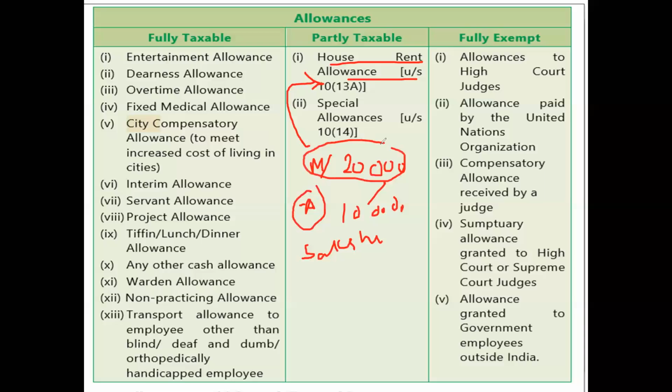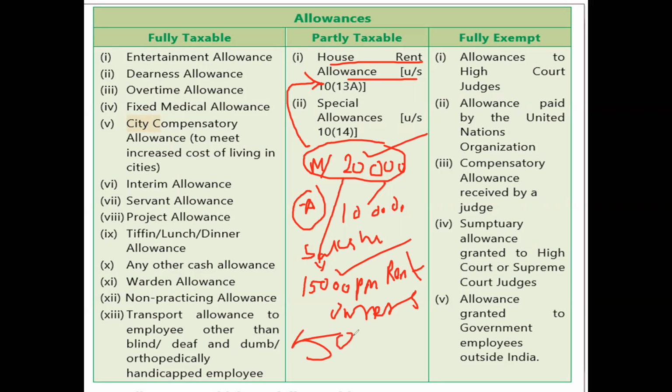नाउ पूरा का पूरा इसको मिला है क्या? नहीं। अभी क्या करेगी? आउट ऑफ दिस 20,000 रुपीज, सम 15,000 रुपीज she will go and pay per month towards rent to the owner of the house. ओनर को जाके पे करेगी, तो बचेगा कितना? 20,000 मिला, but she is spending for the house only 15,000. So how much she has left over? 5,000 rupees. So this is her income. This is what is going to be taxed, not the entire 20,000 rupees.